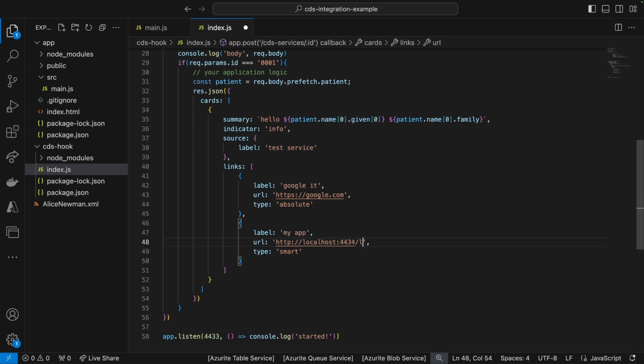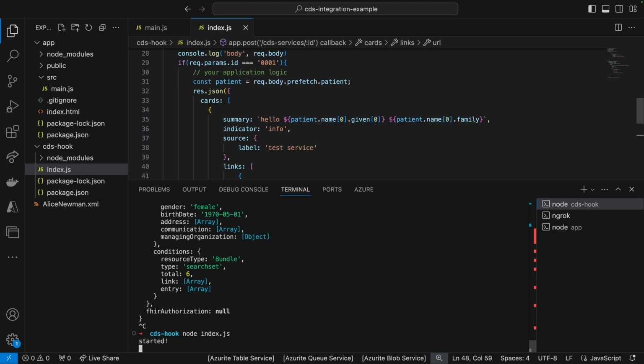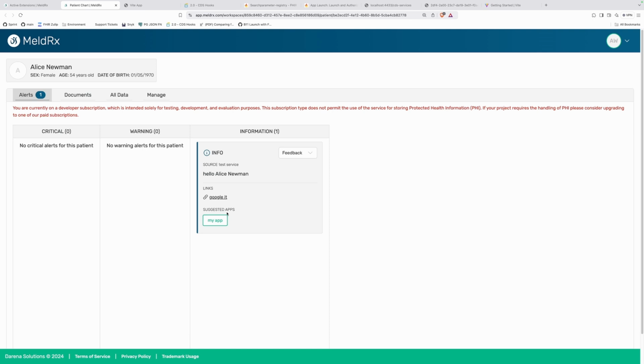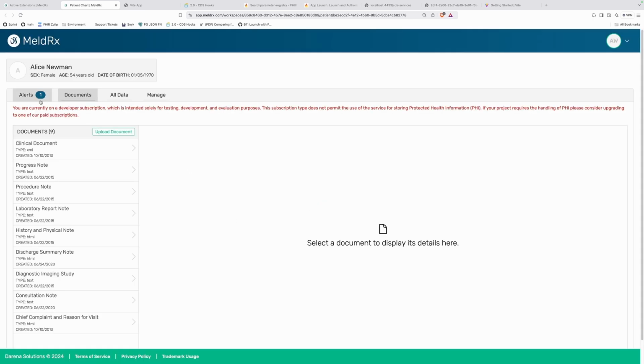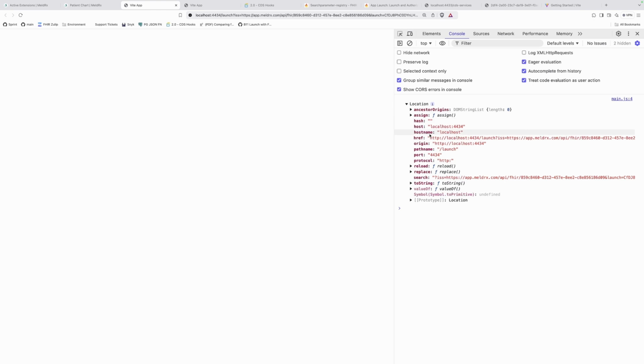So coming back here, let's actually distinct this URL to trigger specific logic, okay? I'm restarting the CDS hook service here as well. So I'm gonna close this. I'm gonna refresh this to get a new link. And by the way, this link from the beginning doesn't actually have the issuer and the launch code attached to it. Once you press the button, that's when those get generated and attached, okay? So now here in the console, I'm gonna be able to see the location. So I have my search parameter, and that will contain the launch and the issuer.